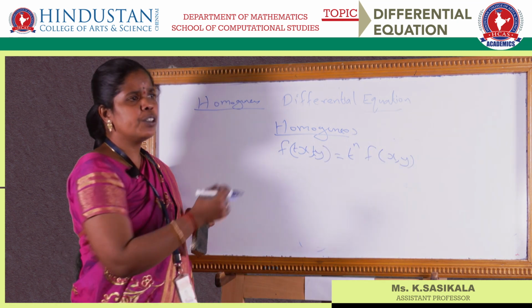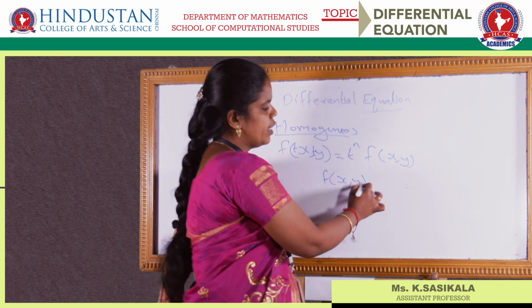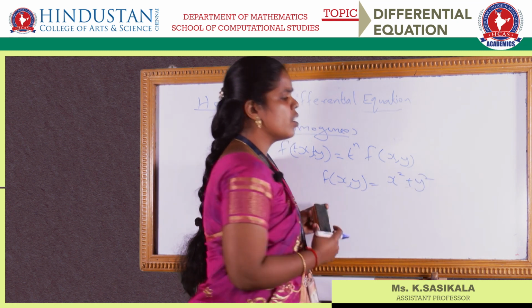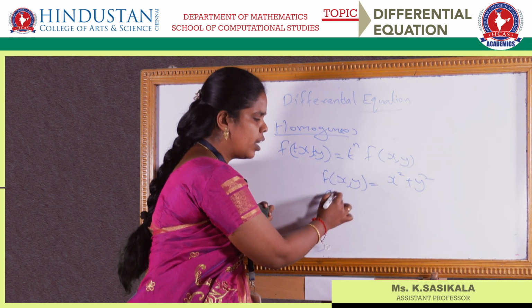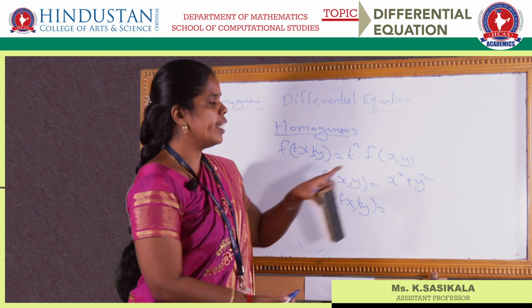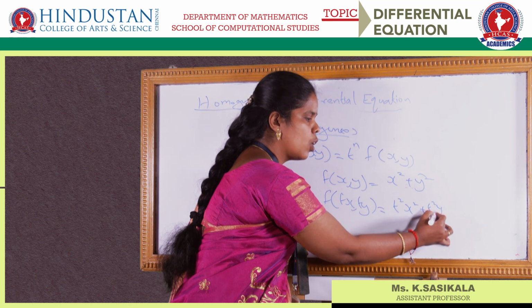So if they give some function, suppose f of x comma y equals x square plus y square, then wherever you have x and y, you just put tx and ty. In place of x and y, I am putting tx and ty. So we will have t square x square plus t square y square.